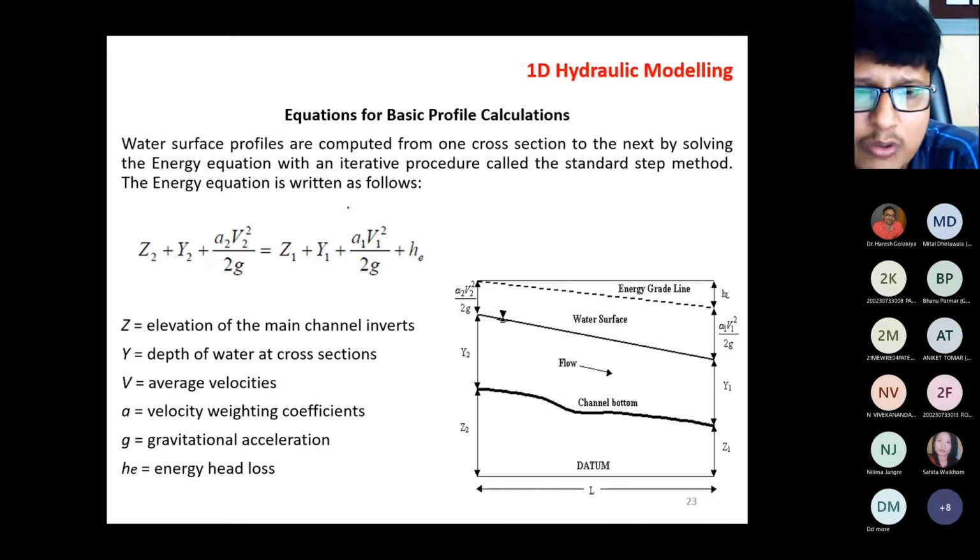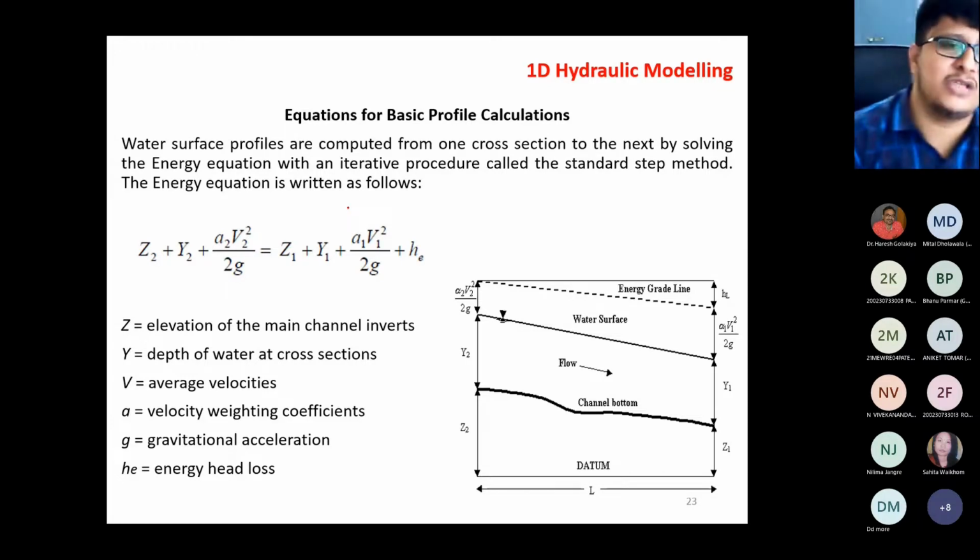And the equation you can see on my screen is the energy equation: Z plus Y plus alpha V squared upon 2g, equals the same terms at the next section plus HE. HE is the energy head loss.